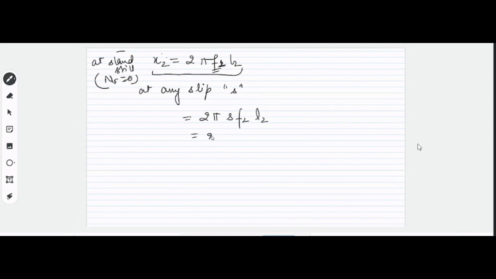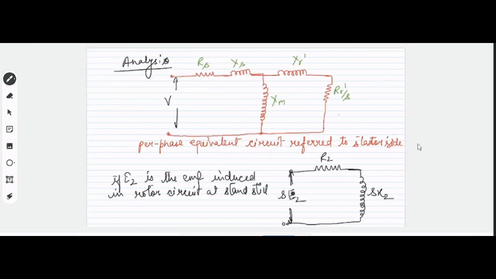We can write it as S times 2 pi F2 L2, right? And 2 pi F2 L2 is X2 again. So the new value will be S times X2. So at any slip S, the EMF will be SE2 and your reactance will be SX2. Is this clear? Yes sir.